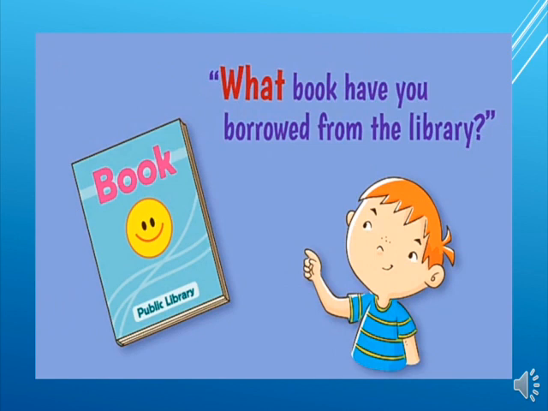What book have you borrowed from the library? Children, what here is an interrogative adjective. Why is what an interrogative adjective? Good. Because it is followed by a noun. And what is that noun, children? It's a book. Very good, children.